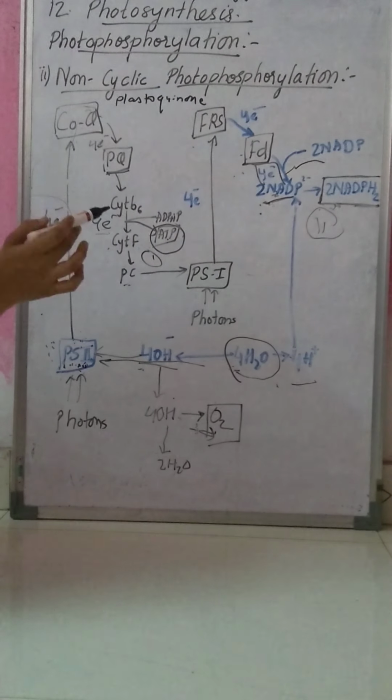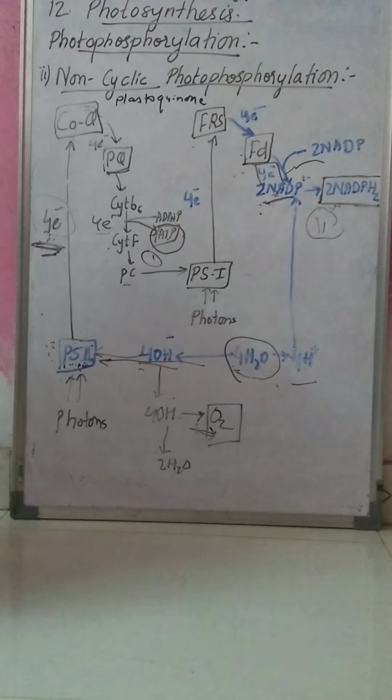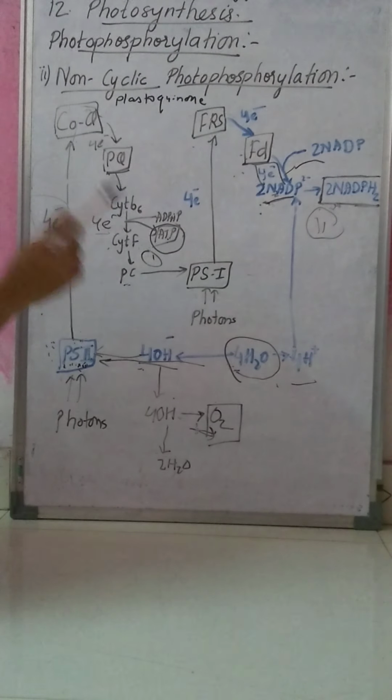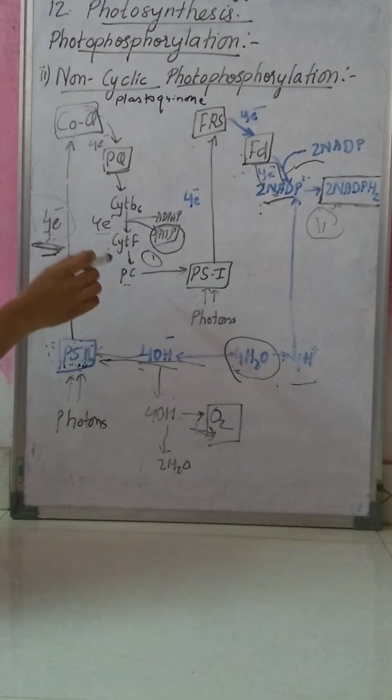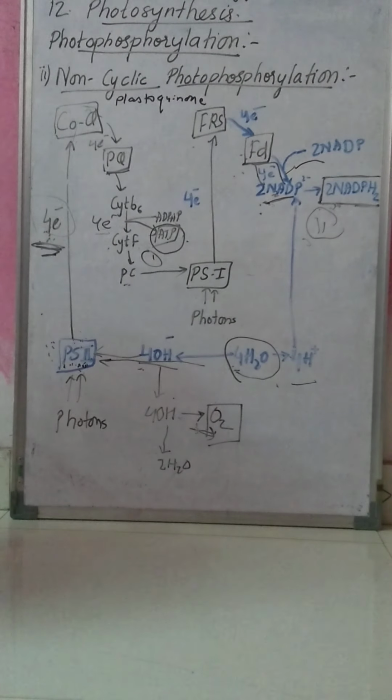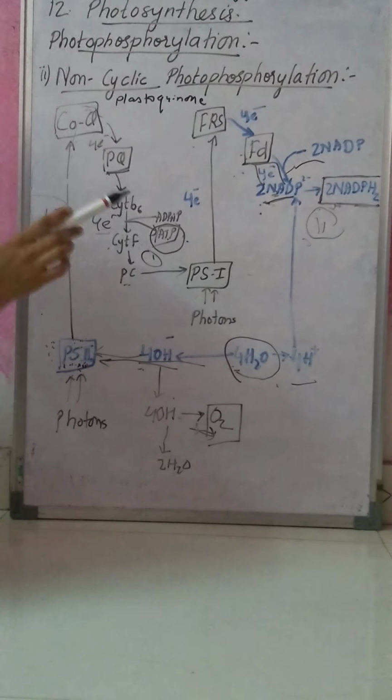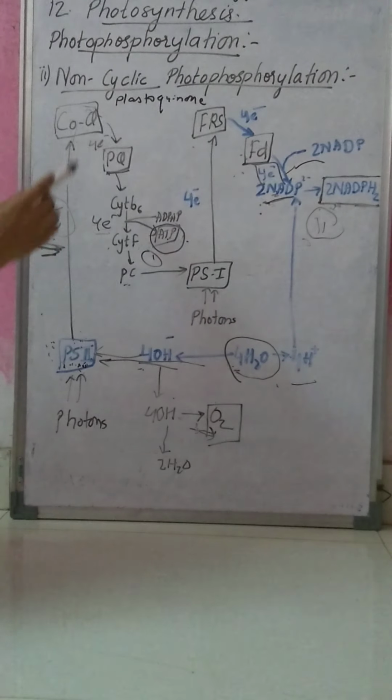Now as ATP and NADPH2 are synthesized, both these things are utilized in the dark reaction. For the dark reaction, for the formation of carbohydrate, ATP is necessary as well as NADPH2 is necessary, and these two are formed in the non-cyclic electron transfer.